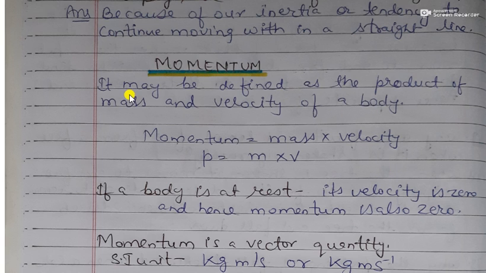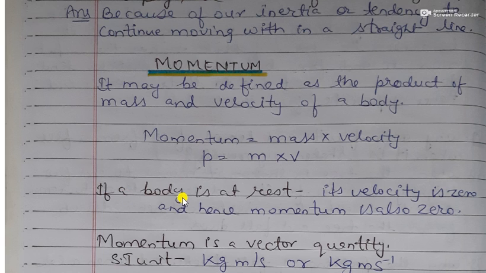So students, momentum is the product of mass and velocity of a body. Momentum is equal to mass multiplied by velocity. Momentum is represented by small p, m for mass and v for velocity.